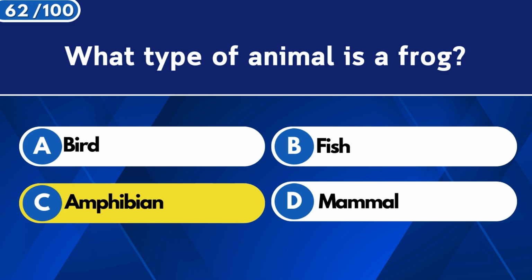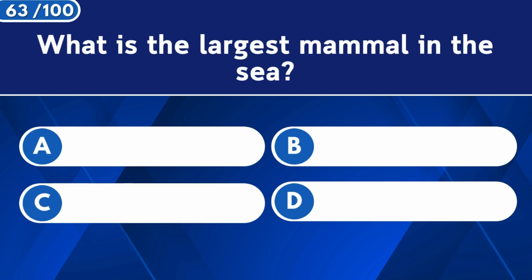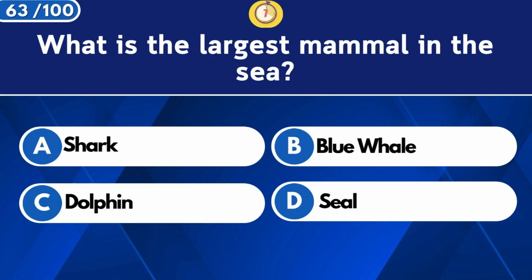Amphibian. What is the largest mammal in the sea? Blue whale.